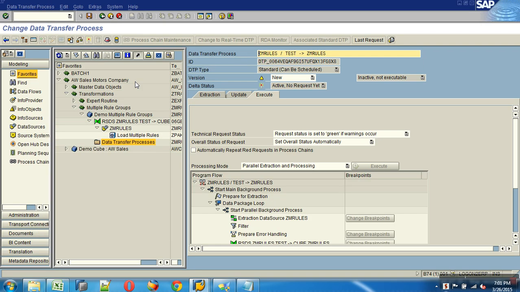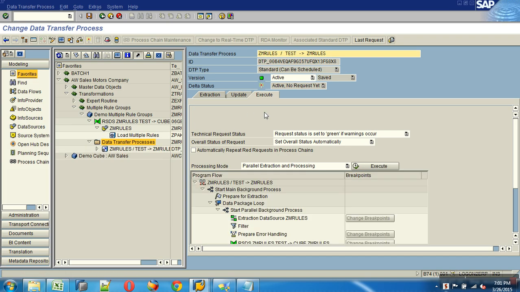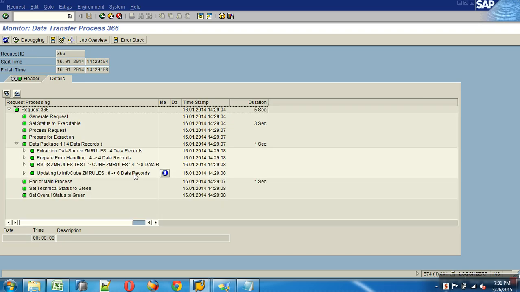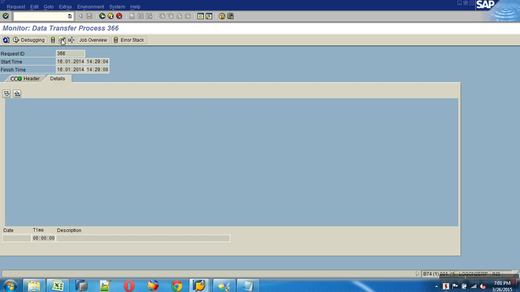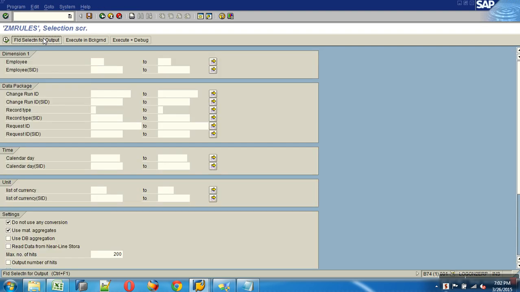Now I need to create the DTP. But 4 records, what's happening? 8. Why? It is probably because of the 2 rule groups. If I check the content of the queue,